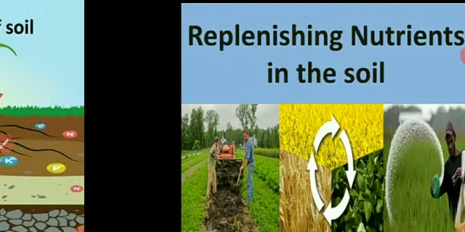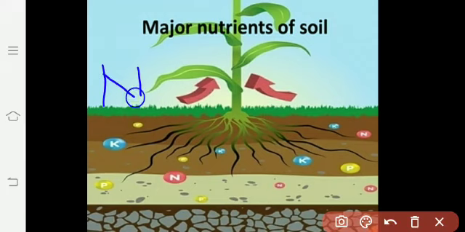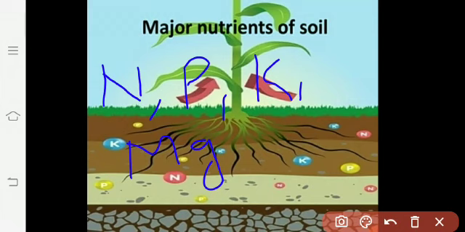Today I am going to tell about major nutrients of soil. Plants get their minerals, nutrients from the soil. If crops are grown year after year, the soil will become poorer in such nutrients. Nitrogen, the symbol N, phosphorus, P, potassium, K, magnesium, Mg, calcium, Ca are the major nutrients.